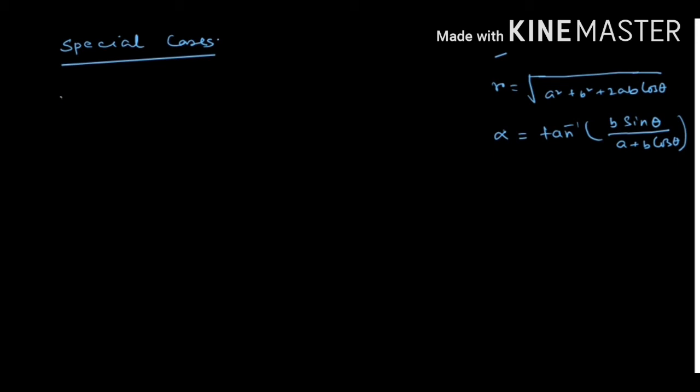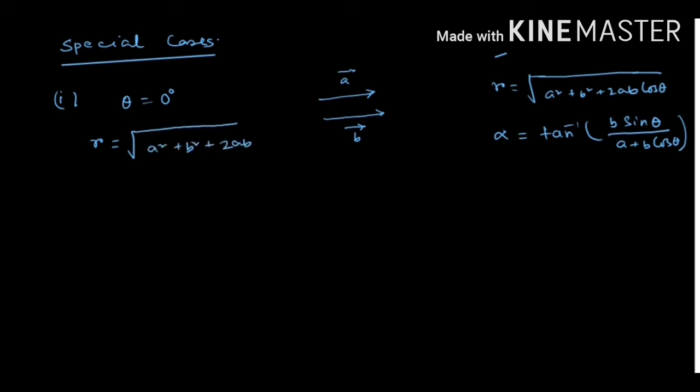Now, if two vectors are acting along the same direction, suppose vector A is along this direction and vector B is also acting along the same direction, then the angle between these two is theta equal to 0 degree. So what is the resultant? R equal to under root A square plus B square plus 2AB cos 0 degree.